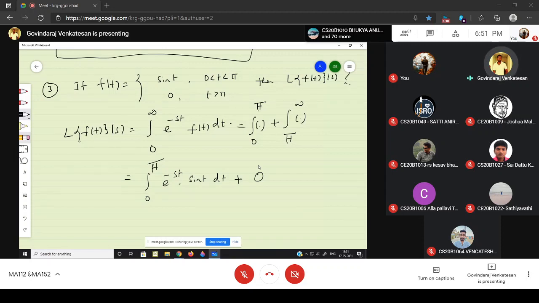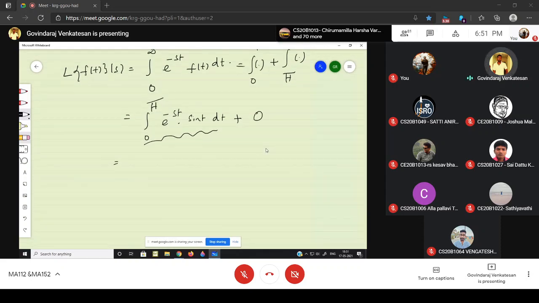Yes, just write the integral 0 to infinity as 0 to pi and pi to infinity. Okay. So now, you know the ready-made formula for this one, right? Integral over 0 to pi e power minus st into sine t.